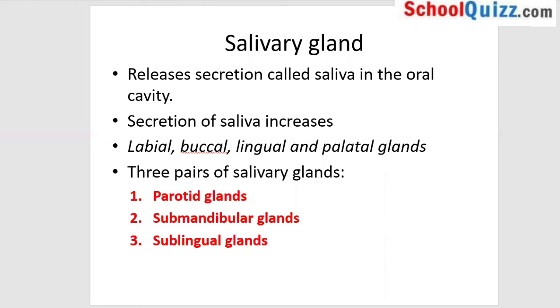Moving on to the next part, we were talking about secretion. As I told you that as you take in the food, the next is the release of secretory juices, and that is the saliva in the oral cavity. Secretion of saliva increases as you take in the food. That doesn't mean that if you're not taking the food, there is no saliva. Saliva will be present because you cannot make the tissue go dry. So the saliva is always present, but its secretion increases when you consume food.